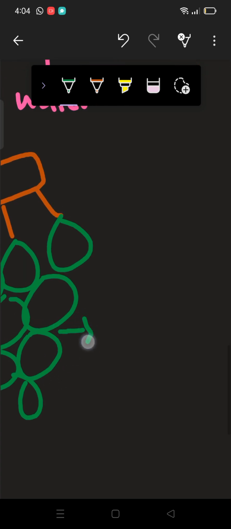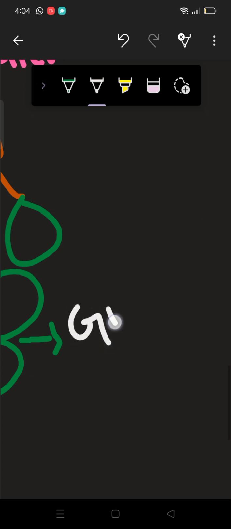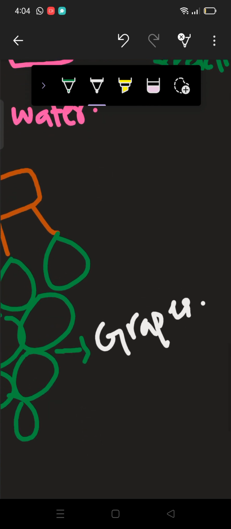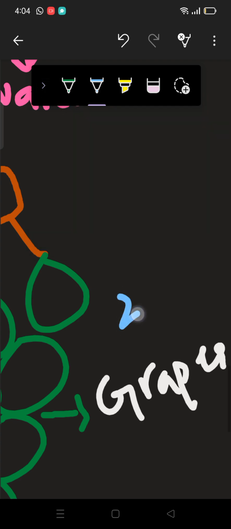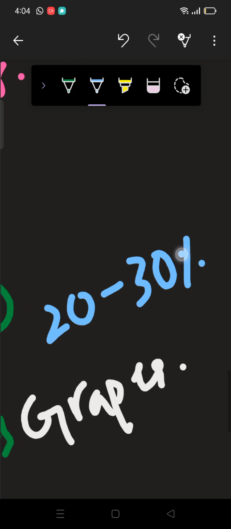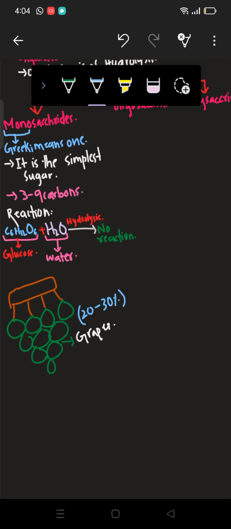Alright, these are grapes. So this is found in our grapes. How much percent? Let me write that as well. So that is basically 20 to 30% of the glucose is found in the grapes. It can also be found in honey and sugar cane, cellulose and starch as well.